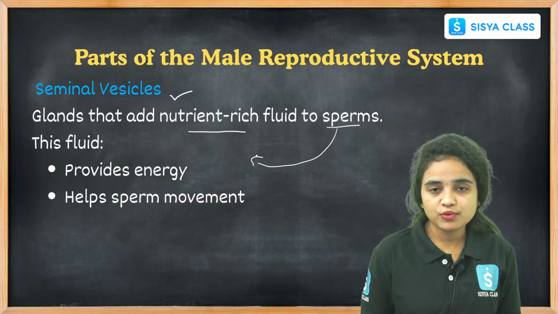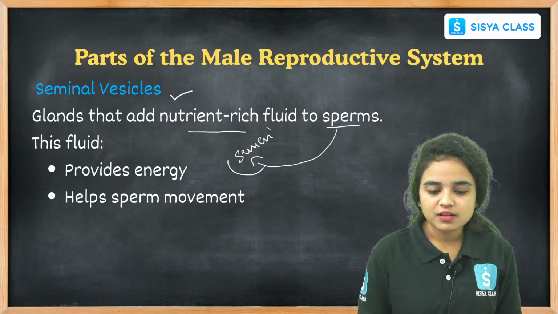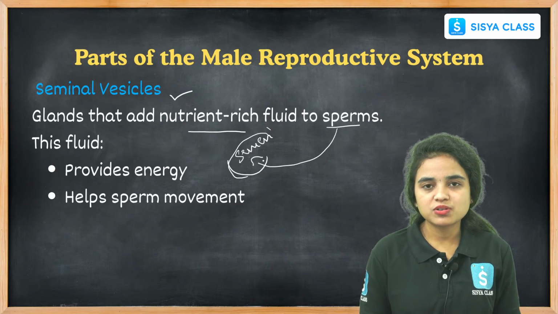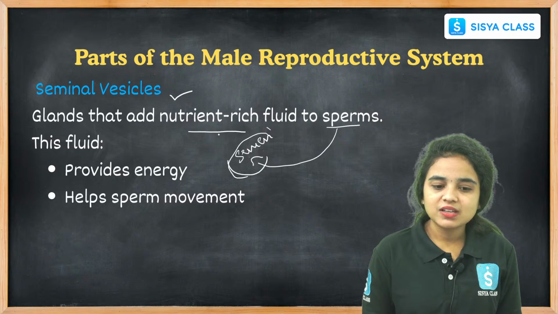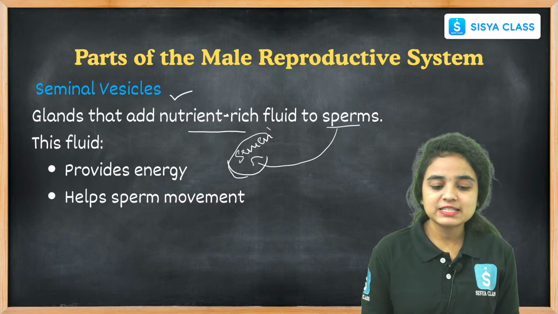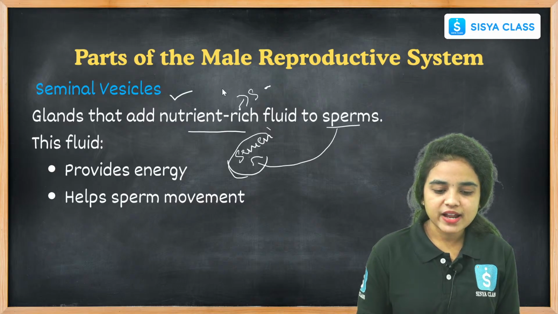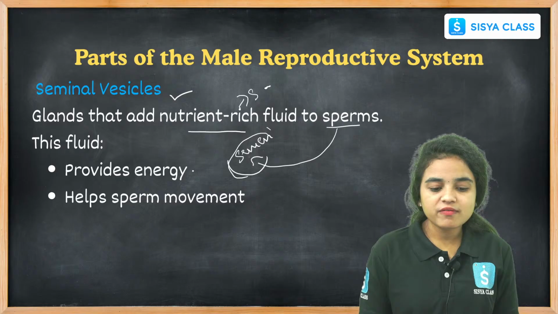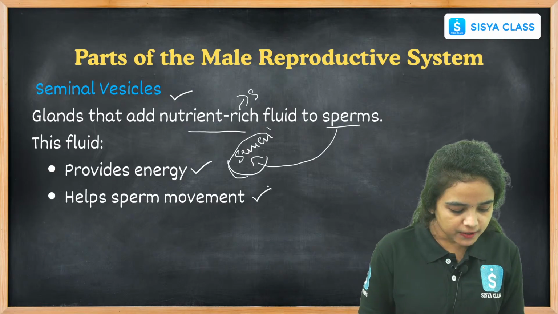Seminal fluid is present here, and further it forms semen. Right students, how is semen formed? The sperm combines with this nutrient-rich fluid called seminal fluid. Hence, the semen is formed. And this fluid provides energy to the sperm and helps in the movement of the sperm.